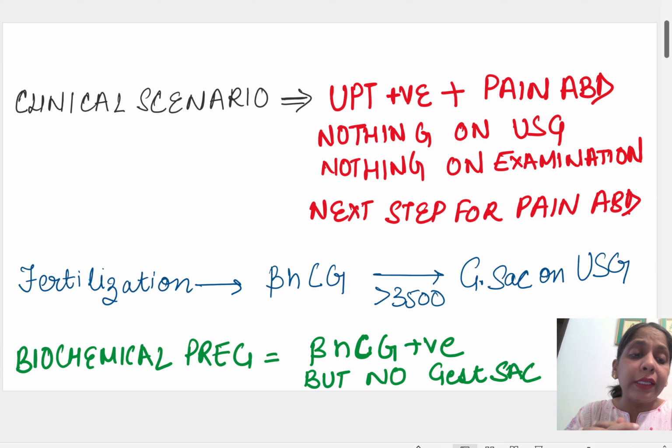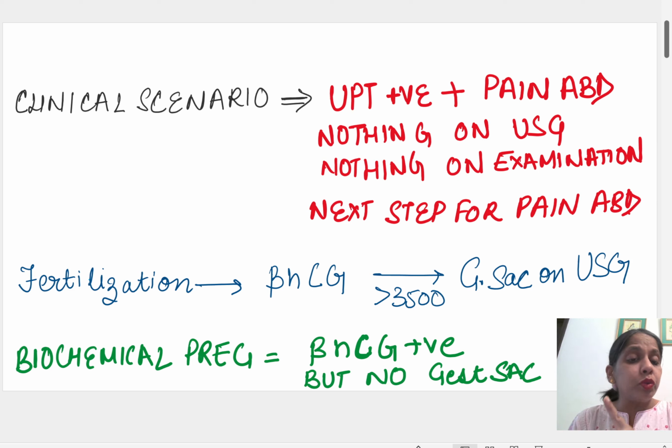What we expect on examination in early pregnancy is either an adnexal mass or an intrauterine pregnancy, so the uterus size will be large. Here, neither on ultrasound are we getting any adnexal mass or intrauterine gestational sac, nor on examination are we getting any adnexal mass or increased uterine size that would suggest a uterine pregnancy.